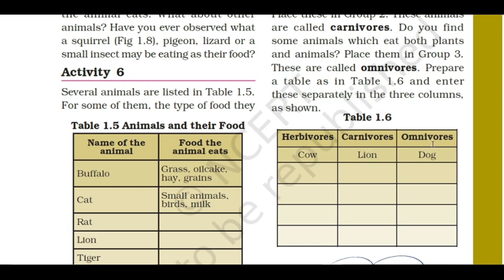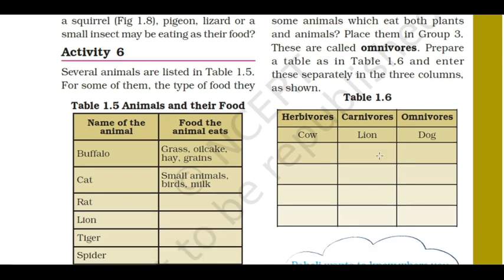Next one is dog. Dog eats both milk as well as the flesh of other animals. So dog, bear, eagle, these are some omnivorous animals. This comes under omnivores. So you have to fill in this column after you get the book.